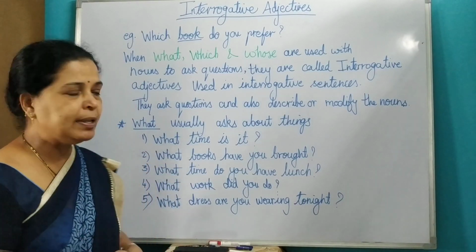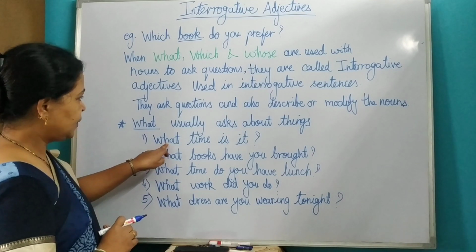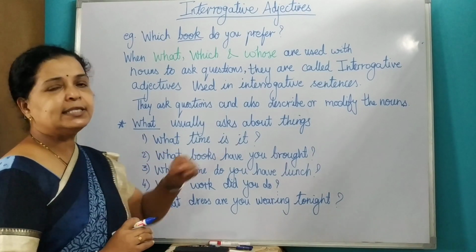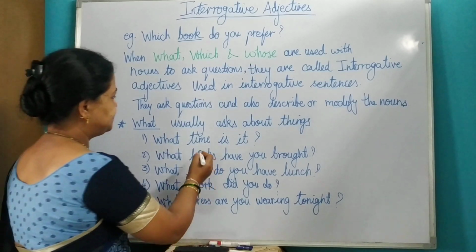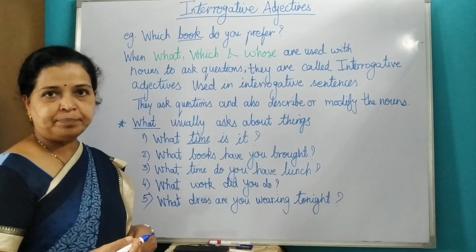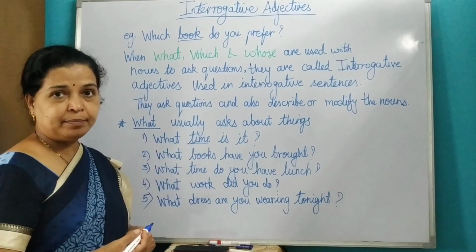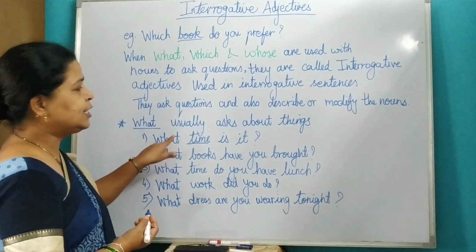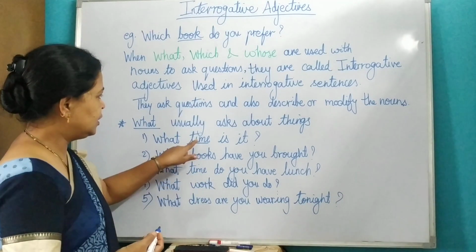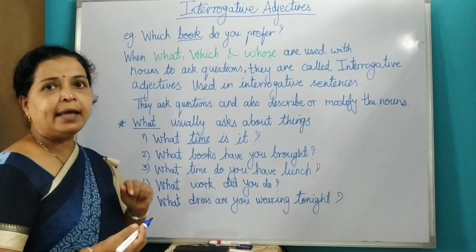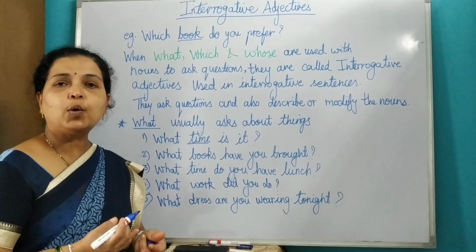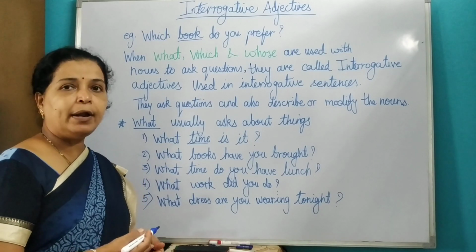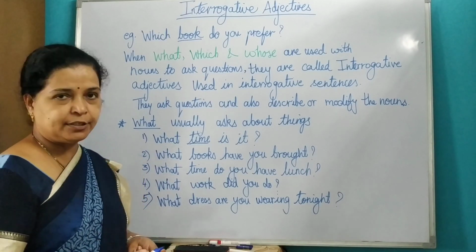Let us see examples. First one, what time is it? In this sentence, the noun is time. What time? So here, what is describing the noun time. So it is an adjective and it is also asking a question. So it is called an interrogative adjective.